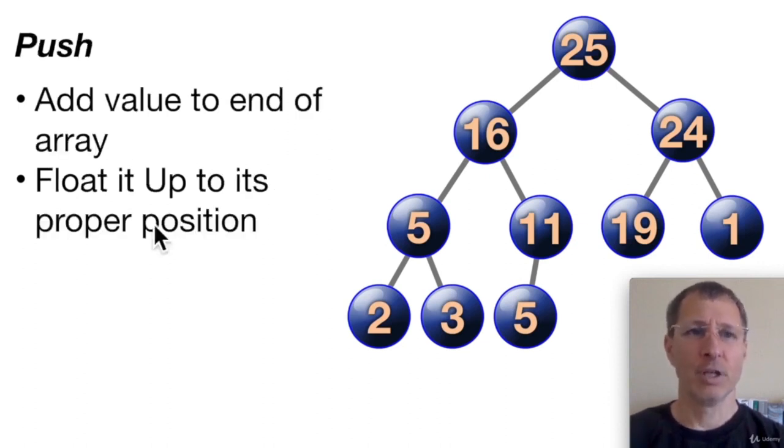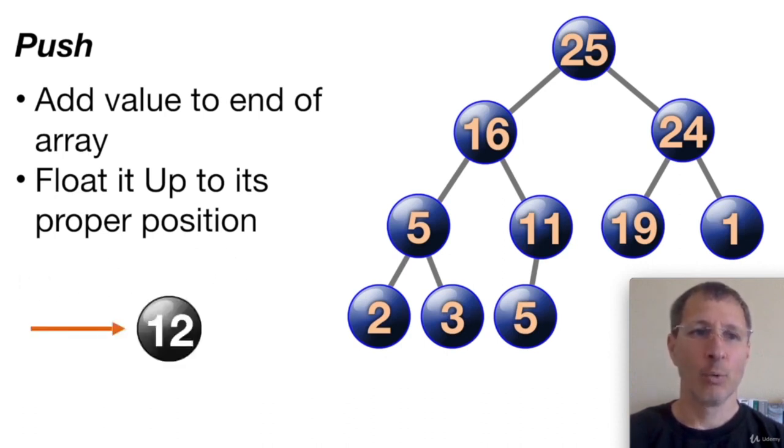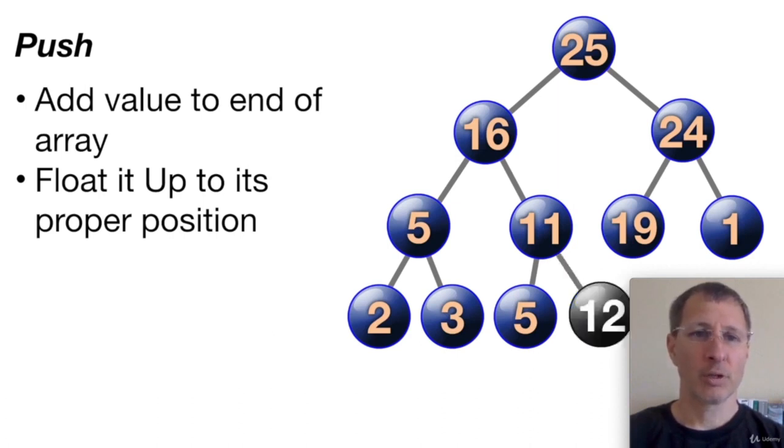So push. We can add a value to the end of the array, and then we float it up to its proper position. So let's look at an example. We want to push a 12 onto this heap. What we're going to do is put it at the very last spot in the array, which is here, right? And we have a spot for it. So in other words, it's going to be 11's right child. It's the last index in the array. And then we need to float it up to its proper position. Well, how do we do that?